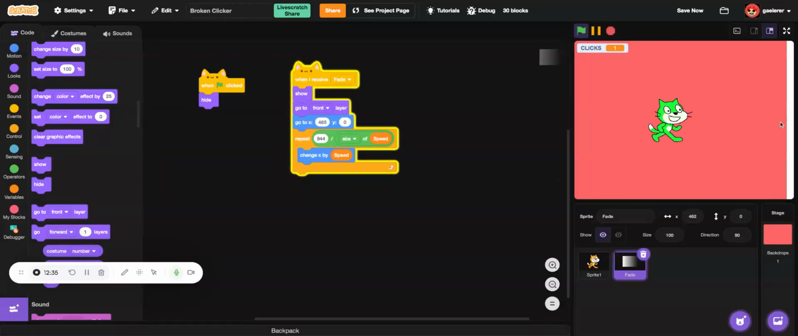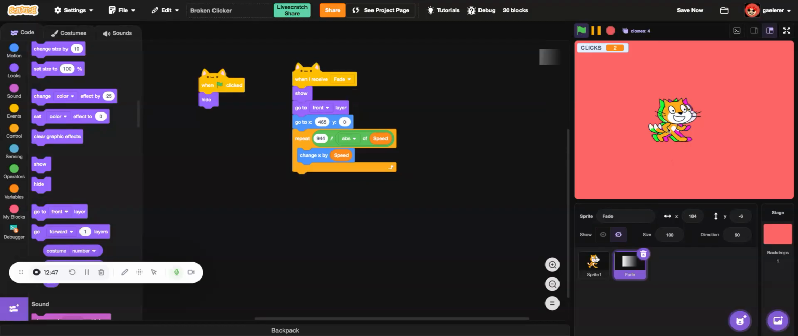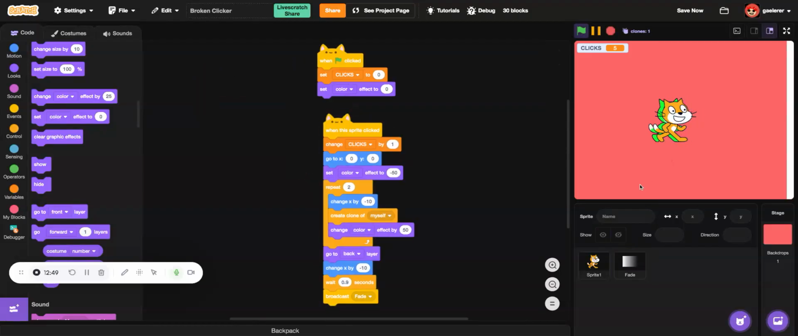Okay, there it is. And now, well, the fade is uncommon. Oh my god. Wait, what? Oh no, I messed up with my mouse. So, oh, this is so bad.